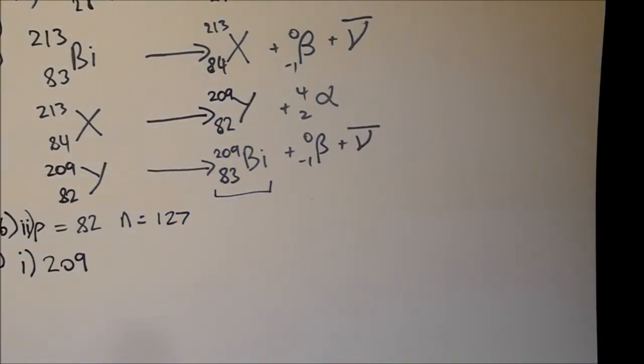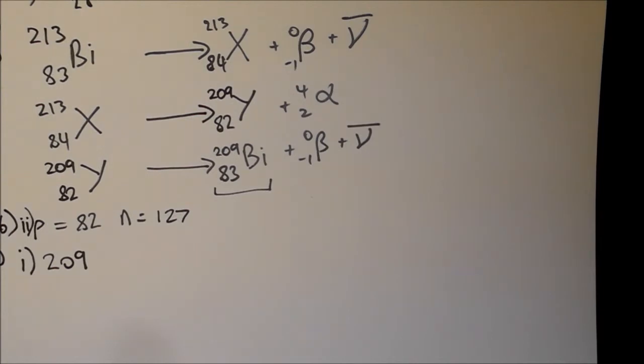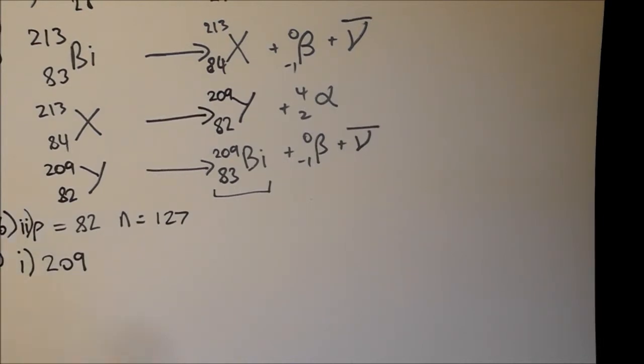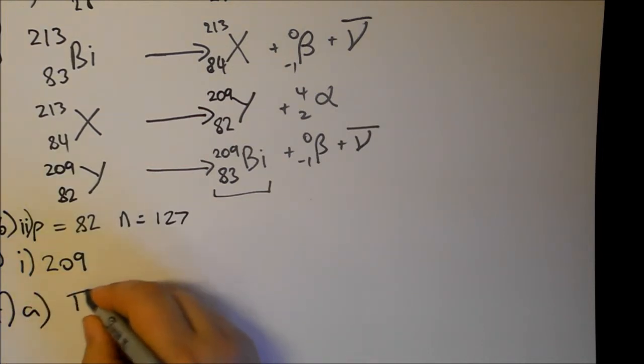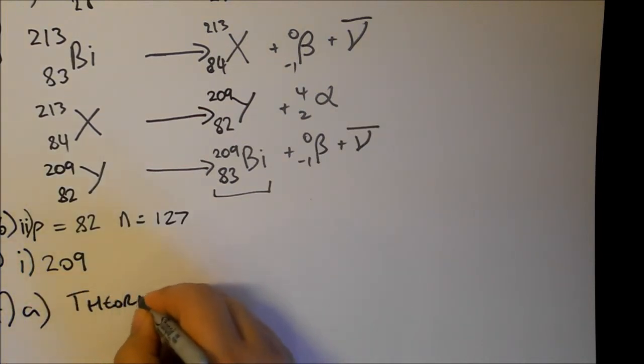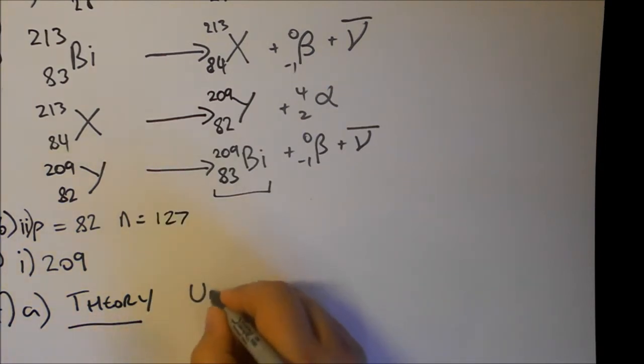Okay, and the last question in this section. I'm not going to write these ones down, this is just more of an explanation. The neutrino hypothesis was put forward to explain beta decay. Explain what is meant by hypothesis. If you get questions like this in the exam, very simple to remember. Hypothesis is a theory that is untested. Okay, so important point. Theory, these are your keywords, untested.